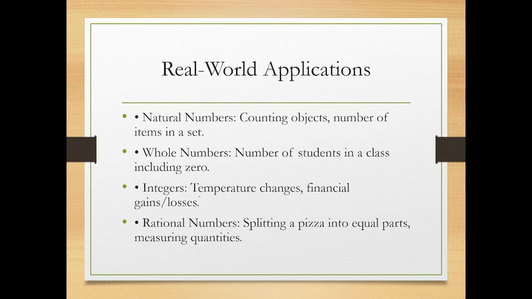Integers, for integers, temperature changes, financial losses or gain. These are the examples. And for rational number, splitting a pizza or cake into equal parts and measuring quantities. For example, whenever we go to groceries, we always ask the vendor for about 3 by 4 kg of sugar, 1/4 kg of tamarind. So these are the places where we use the rational numbers unconditionally.